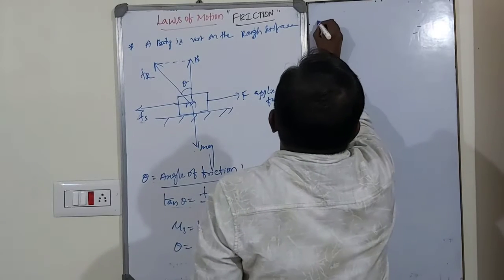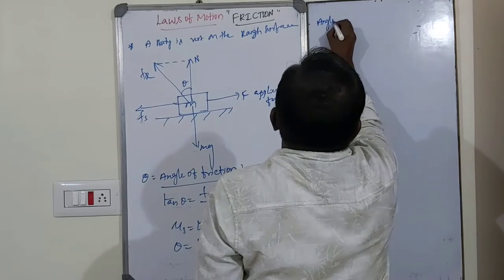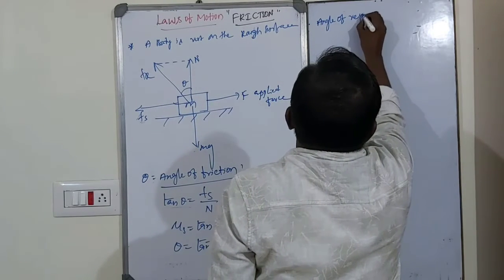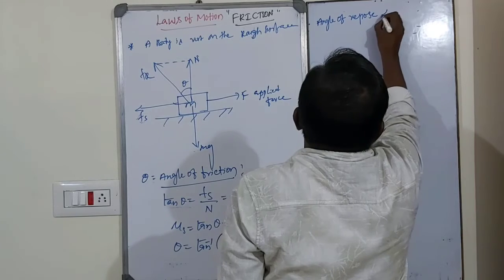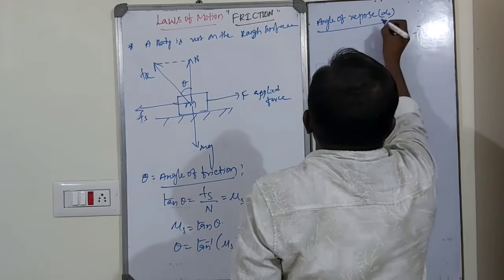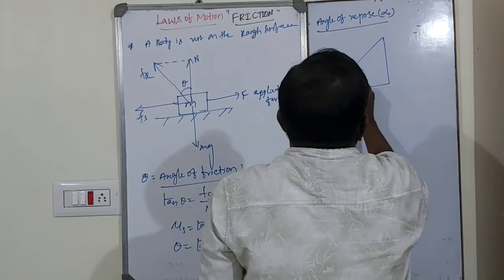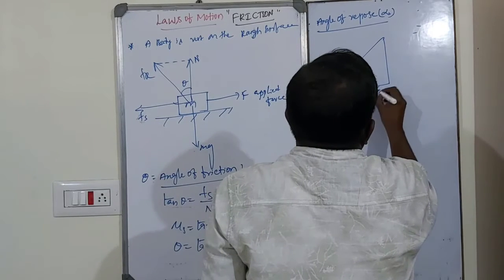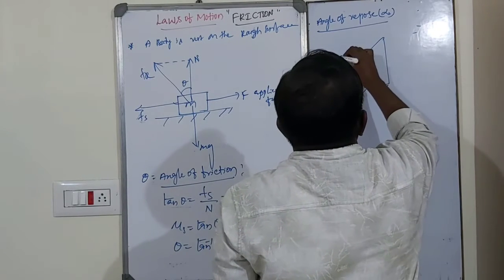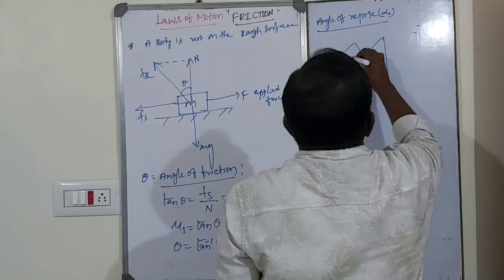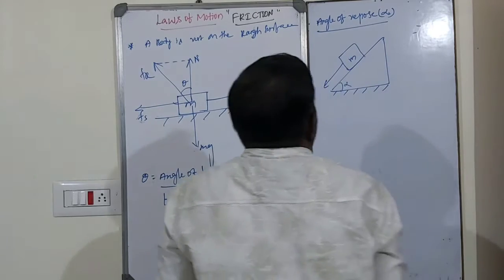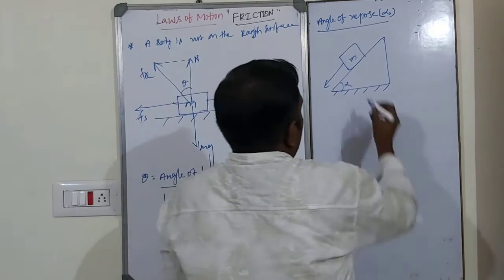So angle of repose is represented by the letter alpha. Like this, angle of repose means this is alpha. This is an inclined surface, and this is a body of mass m, ready to slide down.